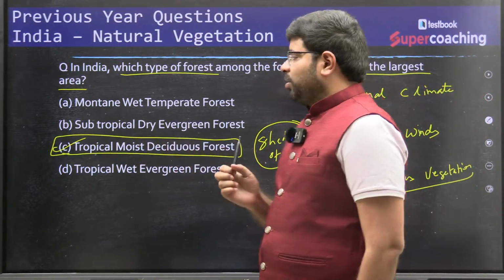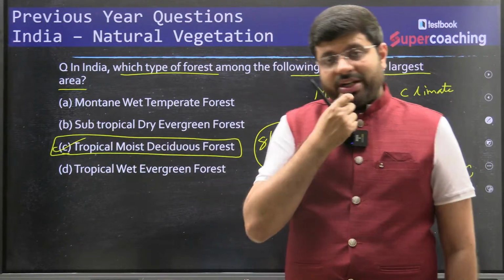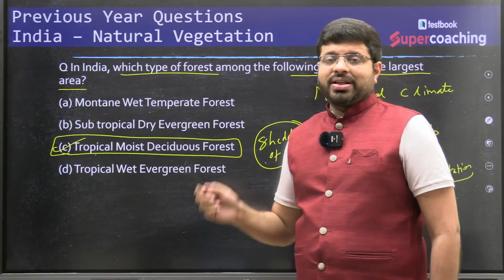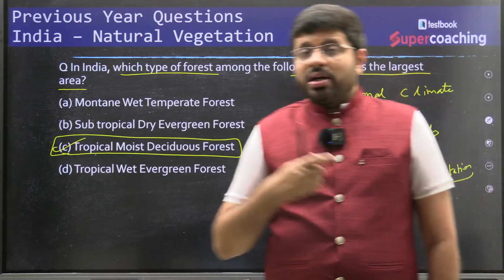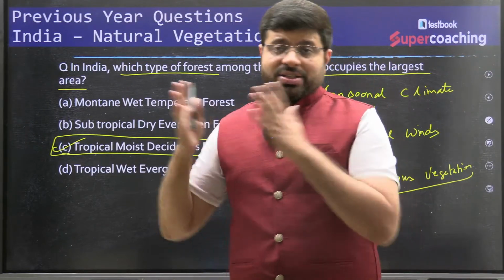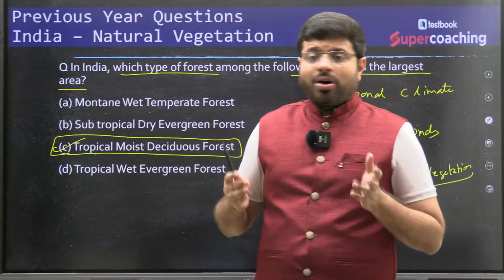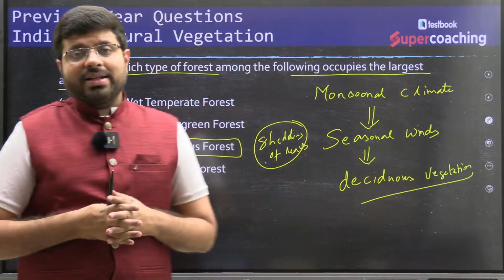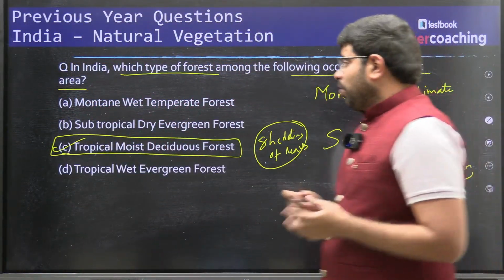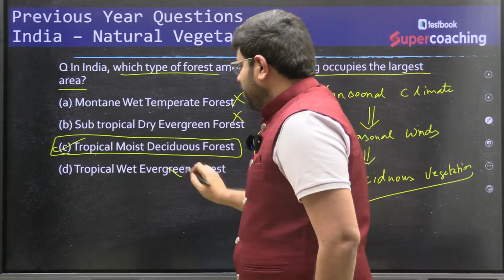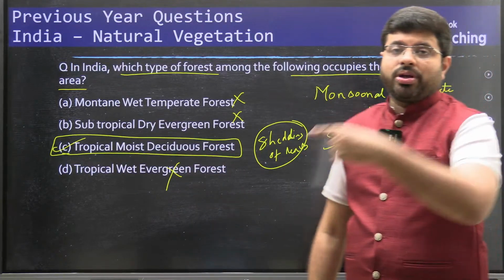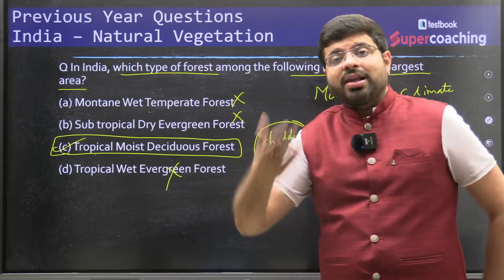Subtropical dry evergreen. Evergreen dry, very difficult. Evergreen is confined to only a few areas where there is a decent amount of rainfall. Though India receives on average a decent amount of rainfall compared with any other region of the world, it is not that huge. So with that we can also eliminate the evergreen vegetation. Automatically you are finding the tropical moist deciduous forest. This is the logic, right?